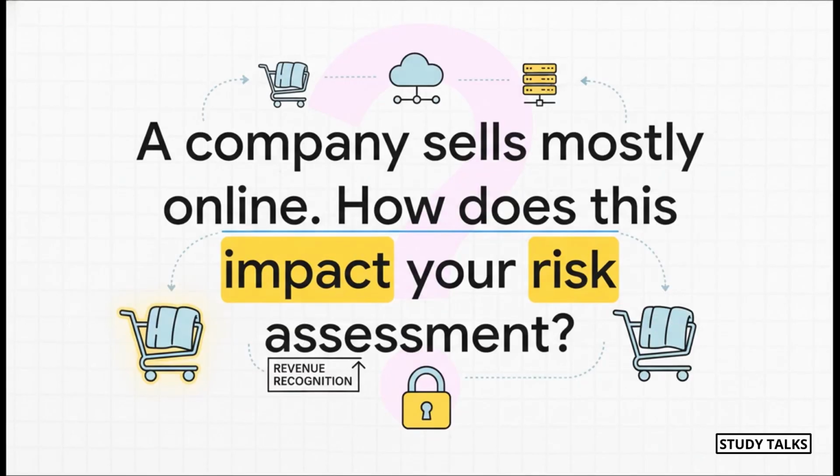Okay, let's make this super practical. Check out illustration 6. You've got a company, Prince Blankets, and most of their sales are online. So what? How does that one little fact, something you found out while understanding the nature of the entity, change your entire audit? Well, it changes everything. Online sales immediately scream high-risk area. You're now thinking about revenue recognition, cybersecurity, are their systems even reliable? Suddenly, your audit plan for sales looks completely different than it would for a regular brick-and-mortar store. And this is a perfect example of why this step is not optional. It literally dictates what you do next.